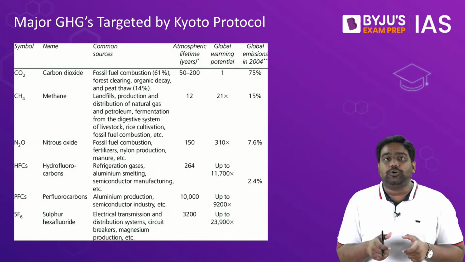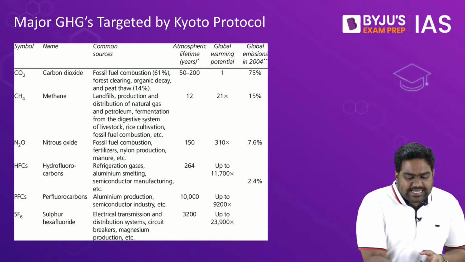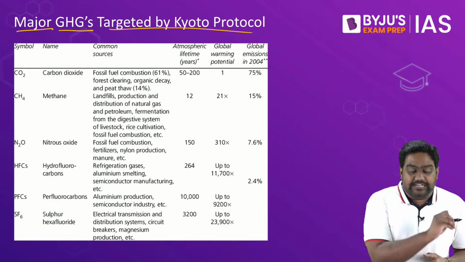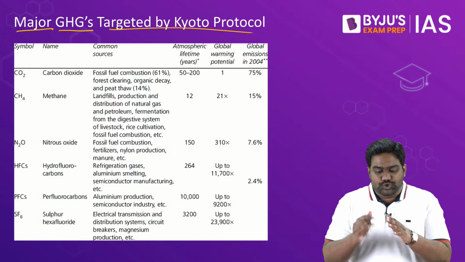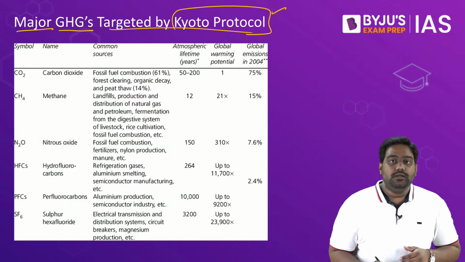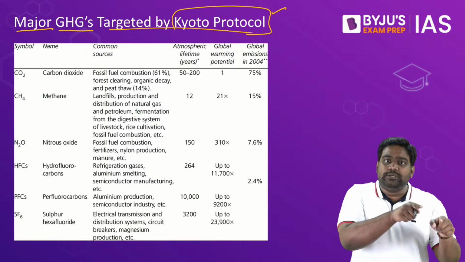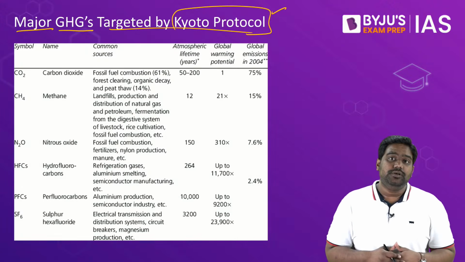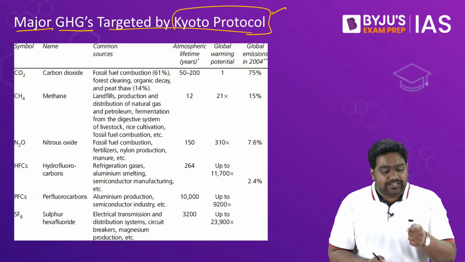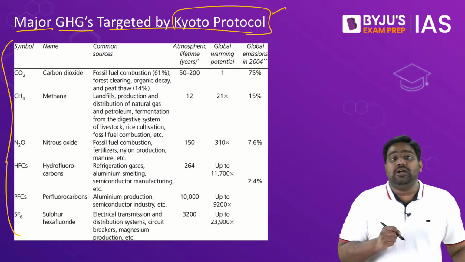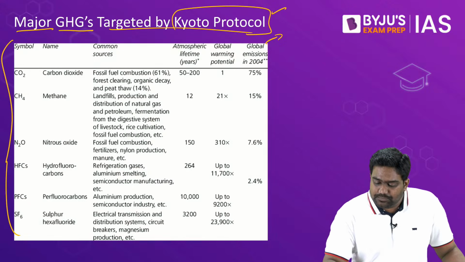See, under the Kyoto Protocol, the greenhouse gases which had to be targeted were identified. That is something that's unique about the Kyoto Protocol. It was a very specific agreement which had specific provisions on how to tackle the threat posed by climate change. So this protocol identified specific greenhouse gases that were directly responsible for global warming.